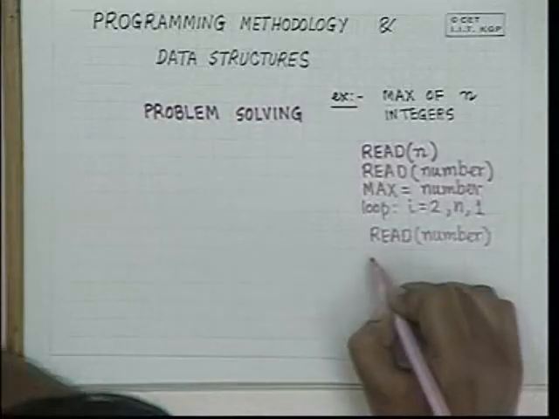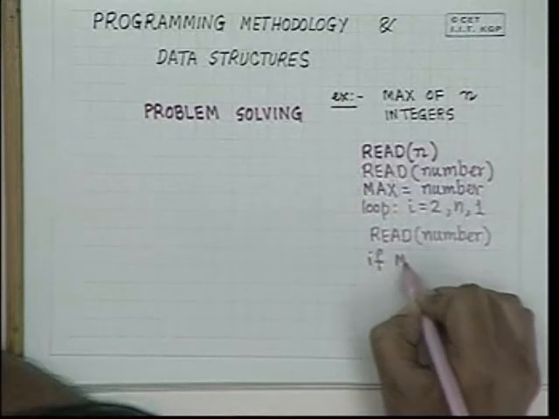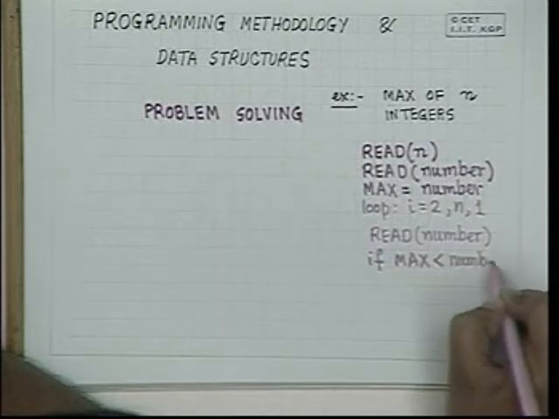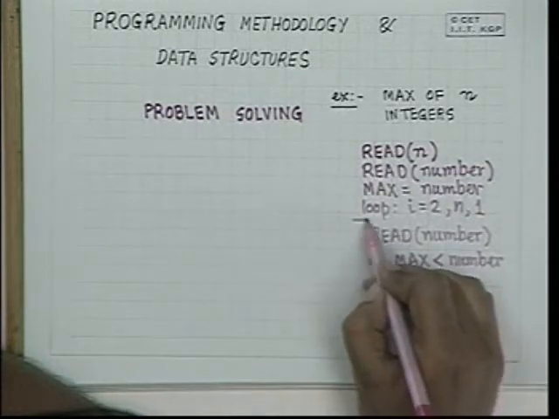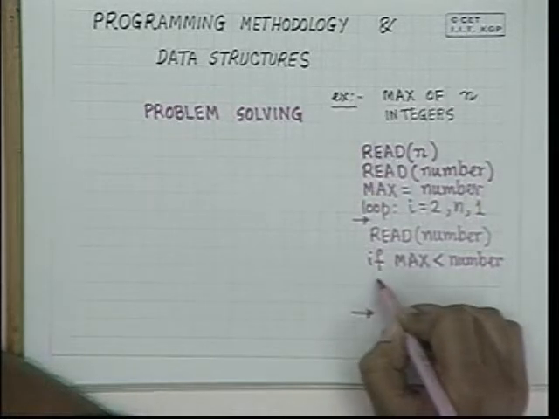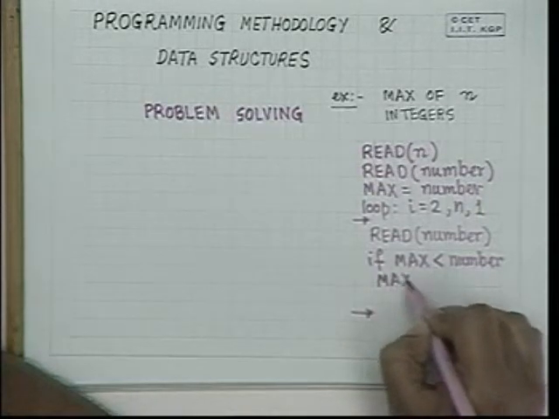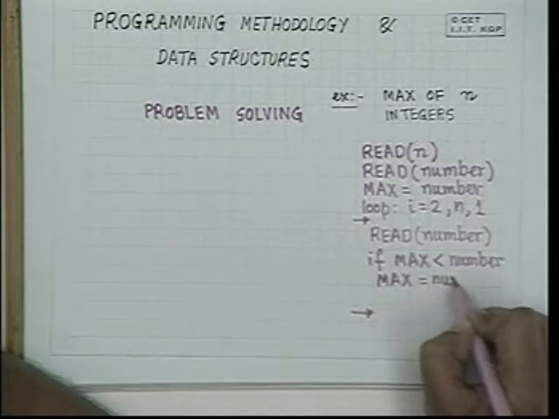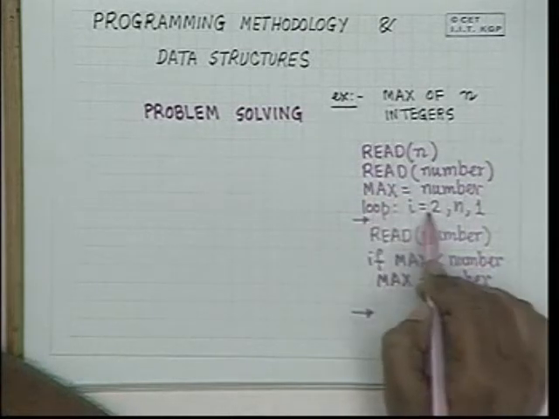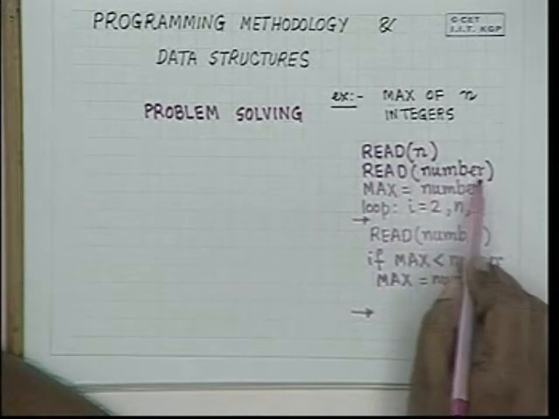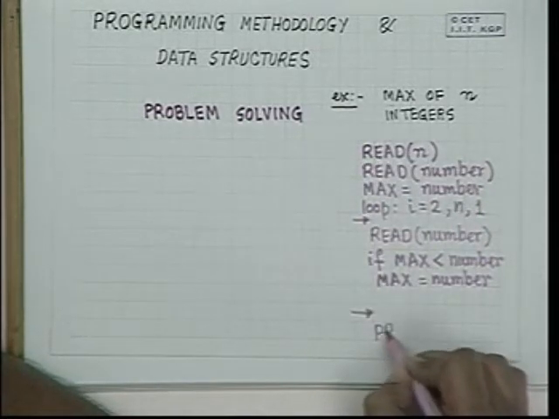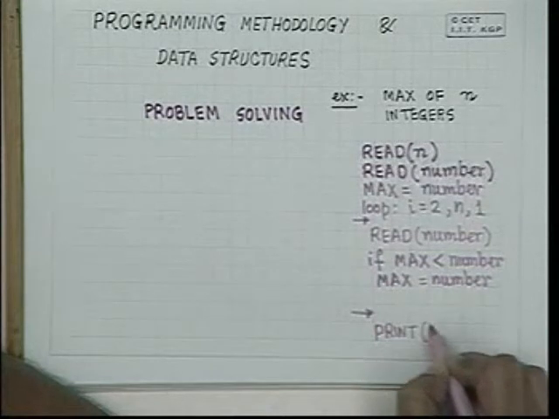That is, you would say that if max is less than number, this loop starts from here and continues till a certain point. And if max is less than number, you would say max is equal to number. And this loop would continue from 2 to n because the first number has already been read. And at the end of the loop, you would just print the value of max.